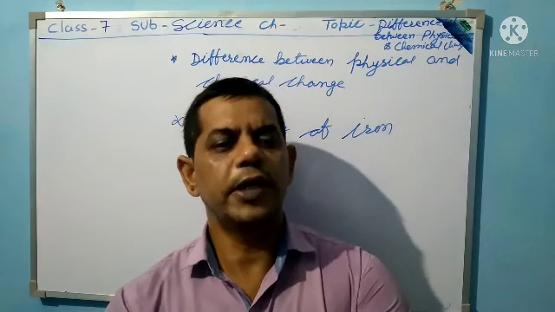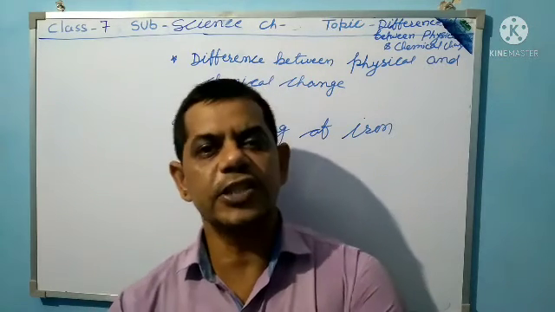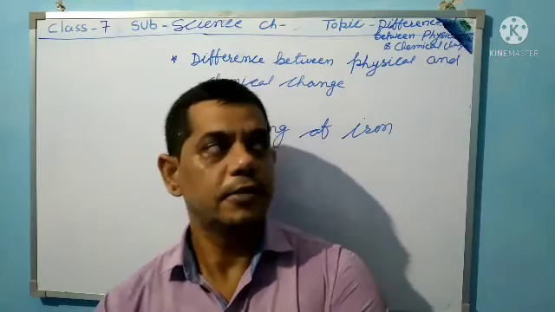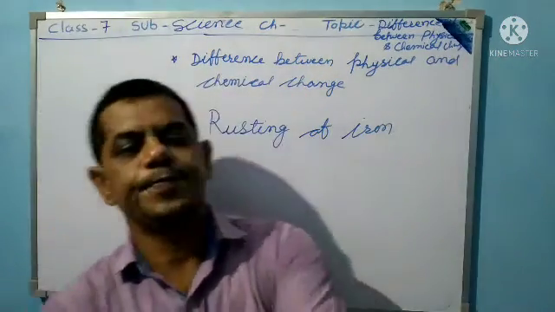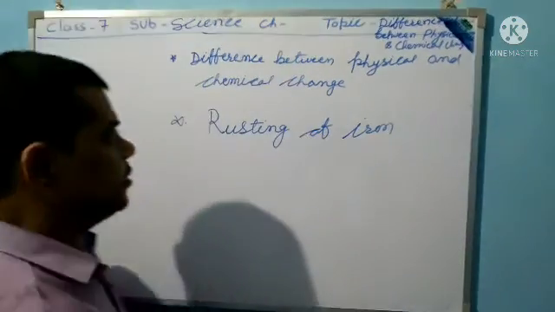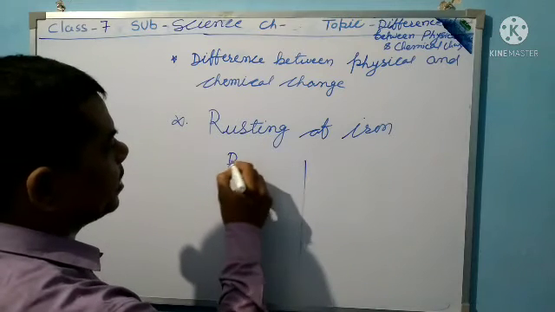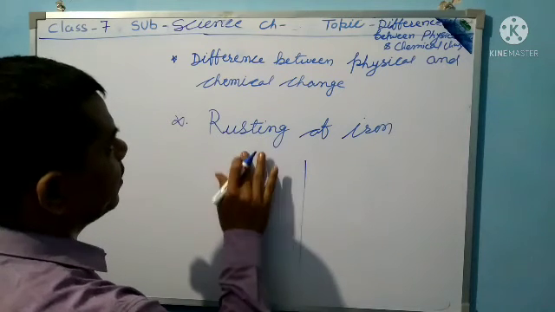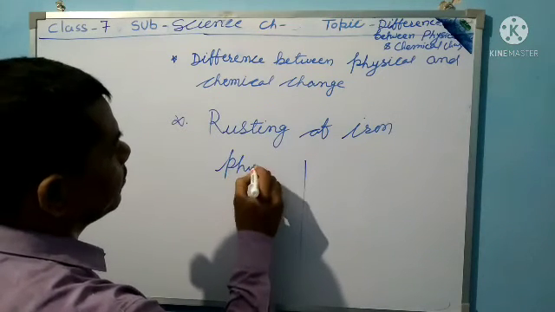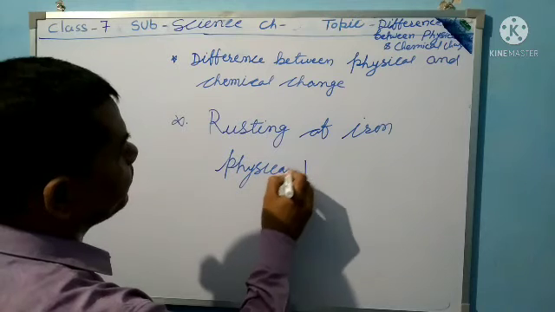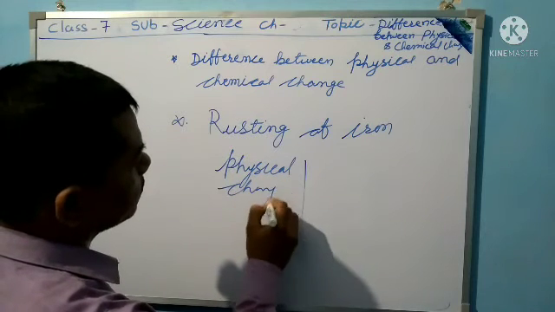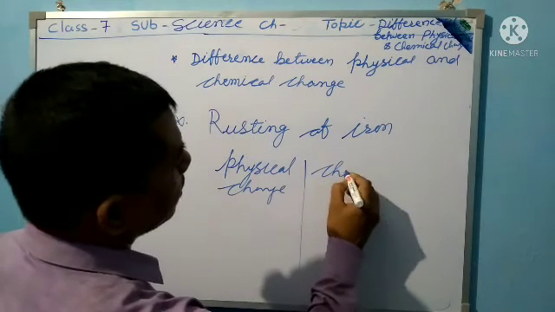So today, the difference between physical change and chemical change. Let us draw two columns: physical change and chemical change.